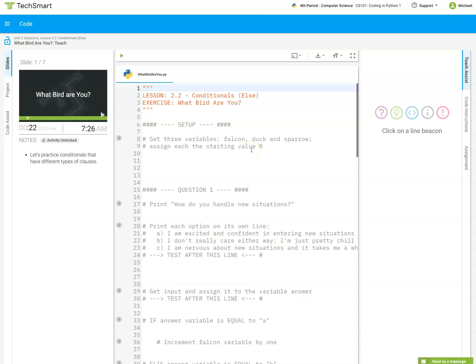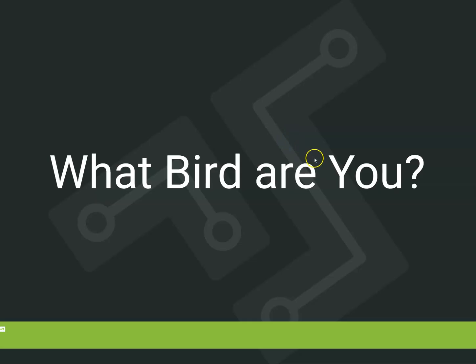If we do that and we're meticulous, then we'll get this right. If we just glaze over the comments and don't really read them, we're probably going to get this wrong because we're not going to know exactly what to do. Additionally, this one has 7 slides that have some information. So let's take a few minutes just to go over these slides so that we really understand what we're going to be doing. Okay, these slides actually have some pretty good information here.